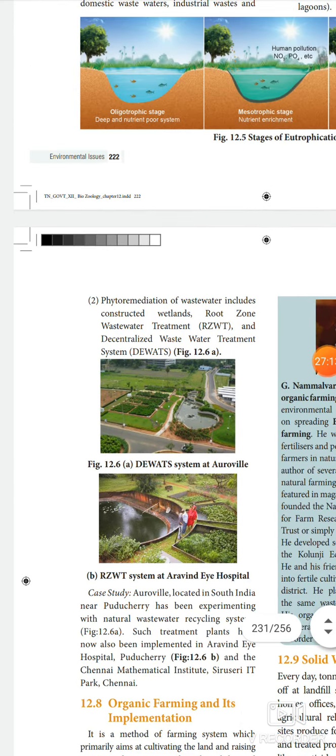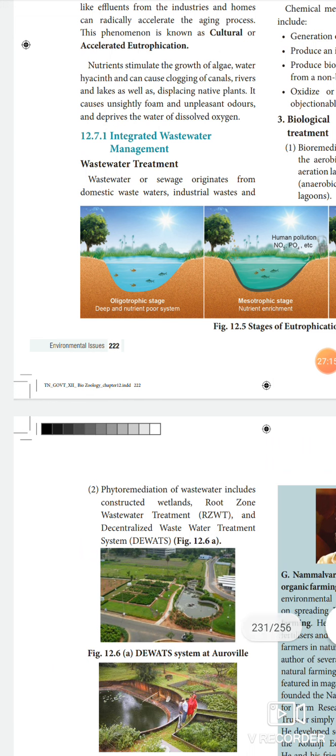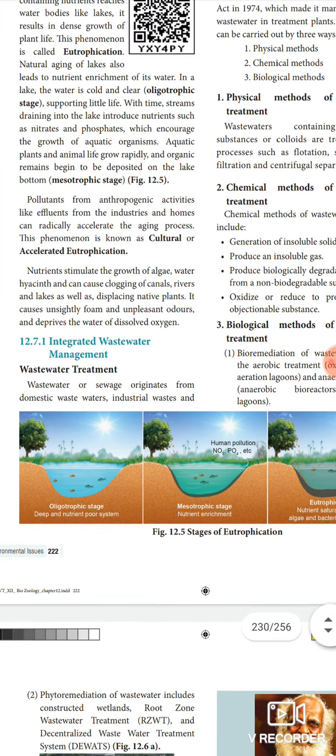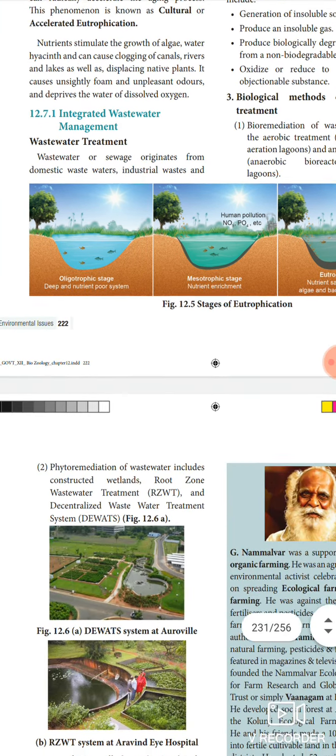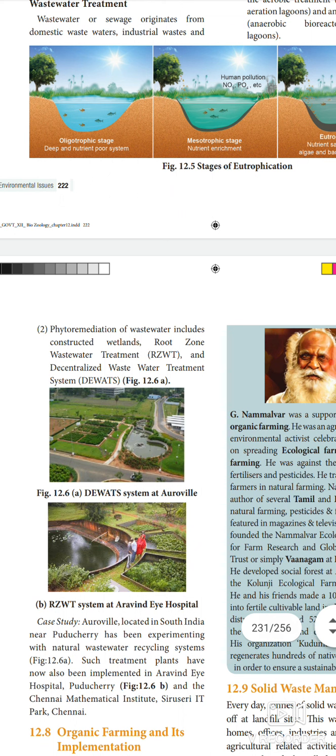Okay students, then what do we see in this class? In this class we see about the pollutants. What is meant by pollutants? What are the types of pollutants we see? Then what are the classifications of pollutants? Pollutants are classified into two types. What are they? Degradable pollutant and non-degradable pollutant.